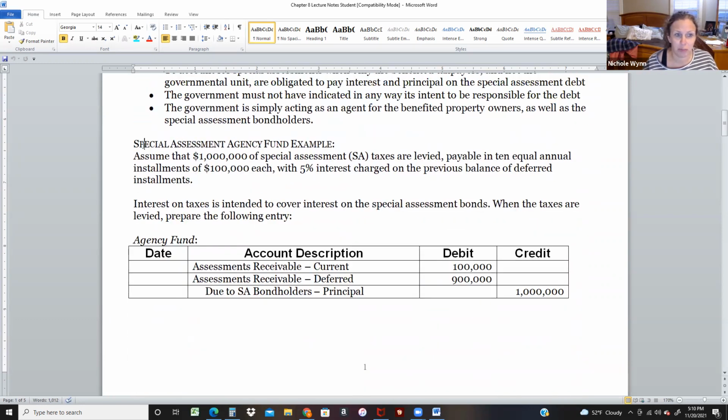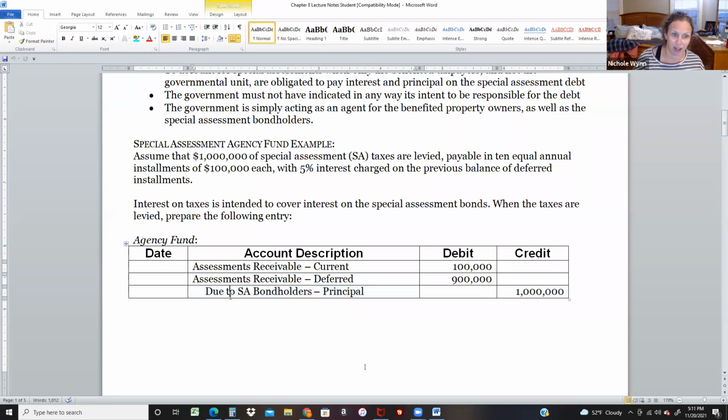As far as a special assessment agency fund, just to give you an example of one kind, it says assume that $1 million of special assessment taxes are levied, payable in 10 equal installments of 100,000 each, with 5% interest charged on previous balances. We're going to receive $1 million, and then turn around and give that $1 million to someone else. We're going to receive 100,000 eventually, and the other 900,000 later, and eventually we're going to pay all $1 million to the bondholders. We're just collecting money on someone else's behalf.